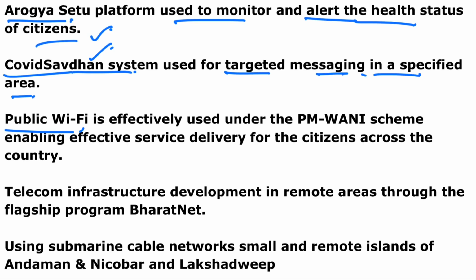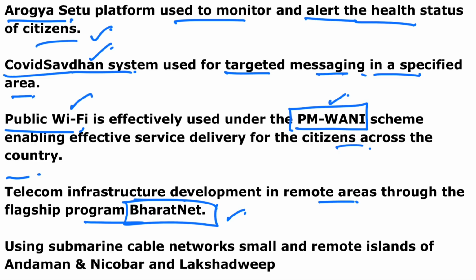Next, public Wi-Fi for internet accessibility, like under the Prime Minister Wani scheme, under which free Wi-Fi is provided to citizens across the country, especially in rural areas. Next, telecom infrastructure development in remote areas through the flagship program BharatNet, so that internet accessibility can be increased. Using submarine cable networks, we also provided connectivity to small and remote islands like Lakshadweep and the Andaman and Nicobar.